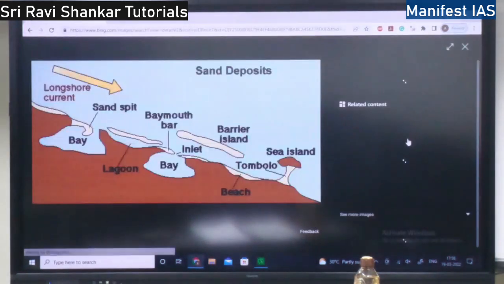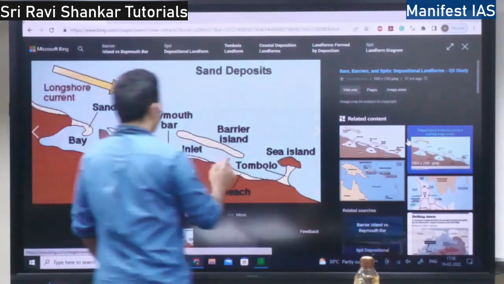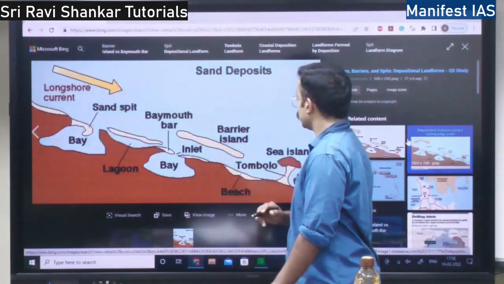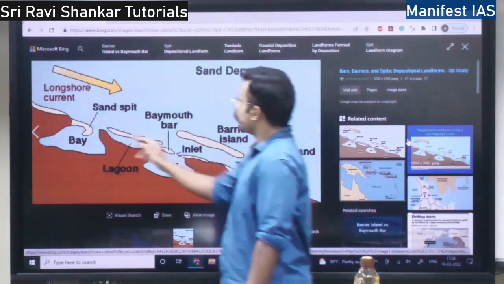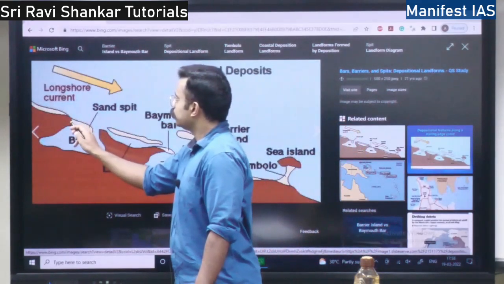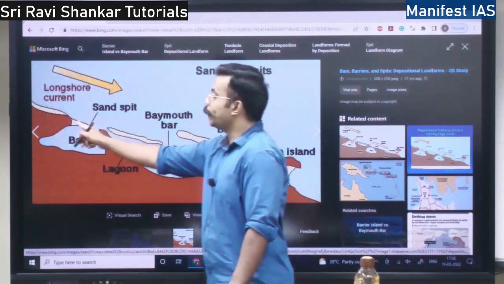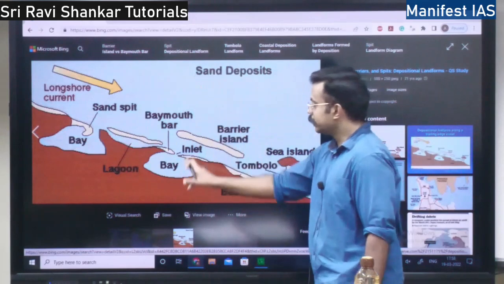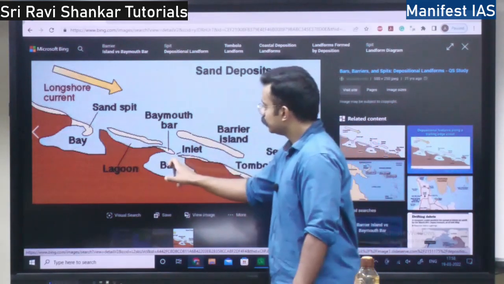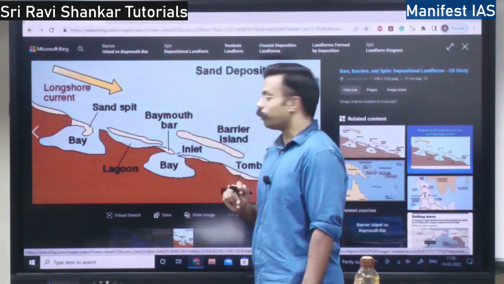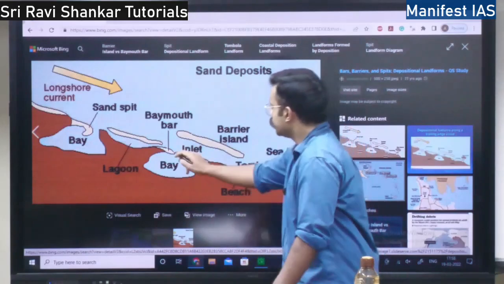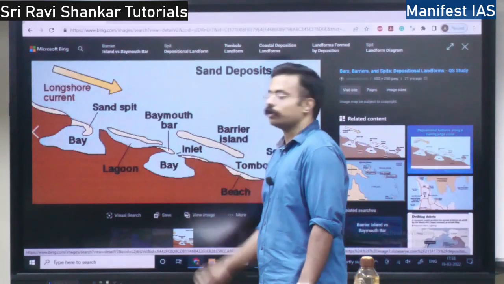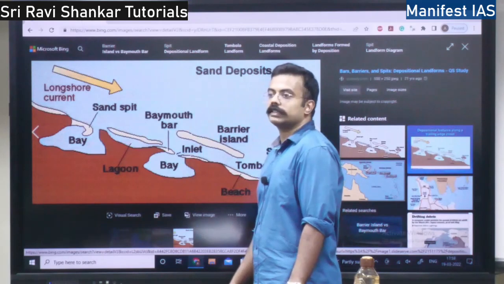See, this is the barrier bar. This is the sea, this is a barrier bar, right? So this bar getting keyed to one position is a spit. Clear? This is a spit, this is a barrier bar. Clear? This is a bay. In the bay, see, there is land on all sides, one side water. What is a lagoon? If this also gets closed, it is a lagoon. If this inlet also gets closed, it is a lagoon.